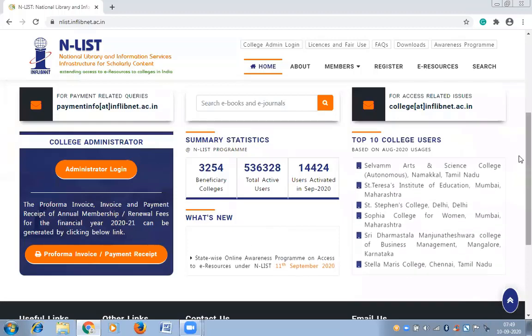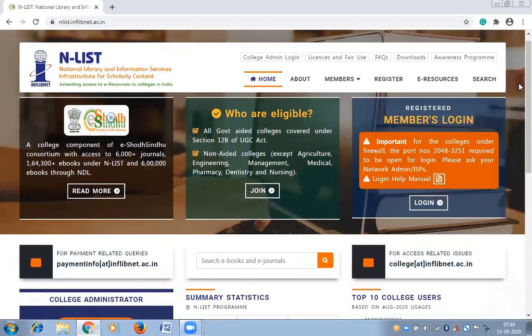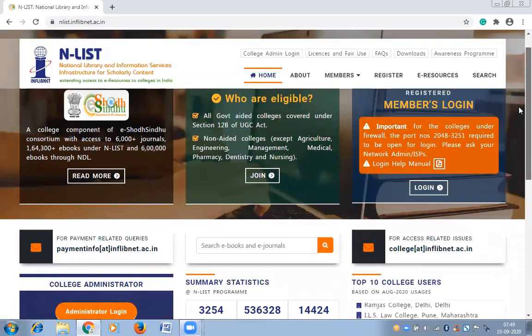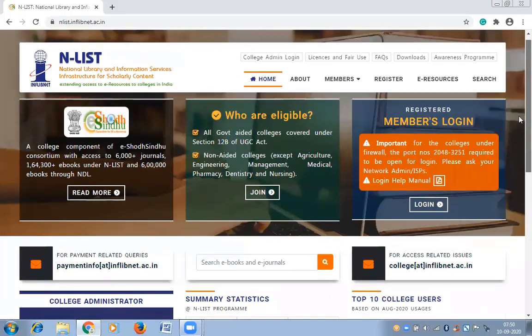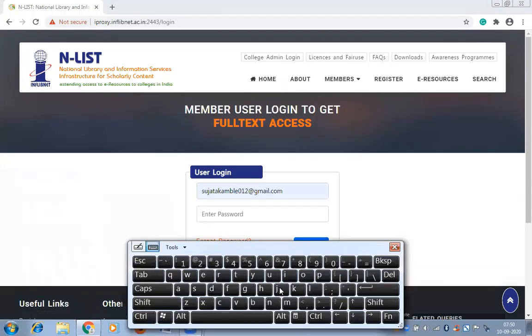On the Enlist database, you must have received a user ID and password. The email ID which you have given to create the account will be your user ID. There are two logins you will find on the home page: members login and administrator login. You have to go to members login, because administrator login is for us, for the library, to manage this account. So just click on login, put in the email which you have given to create an account, that will be your username, and the password. You must have got the password from Enlist only, that you put here.